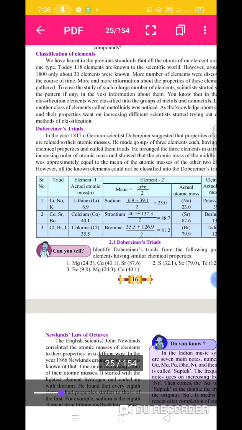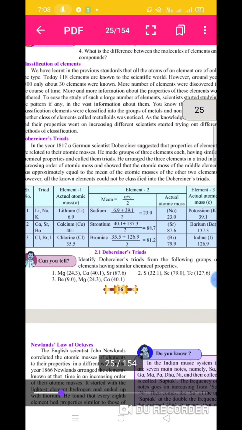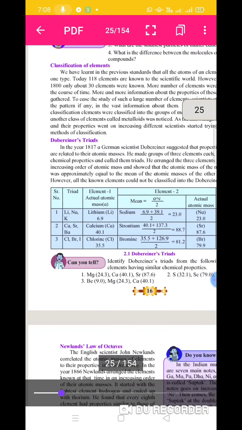As time goes, more and more elements are discovered. In the 18th century there were only 30 elements known, but in the course of time many more elements were discovered.